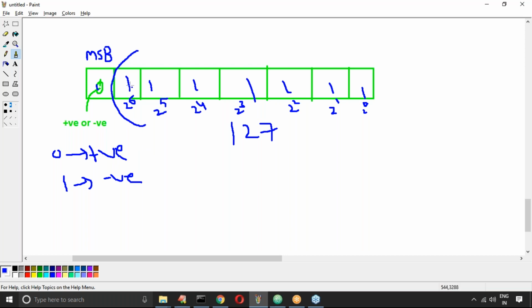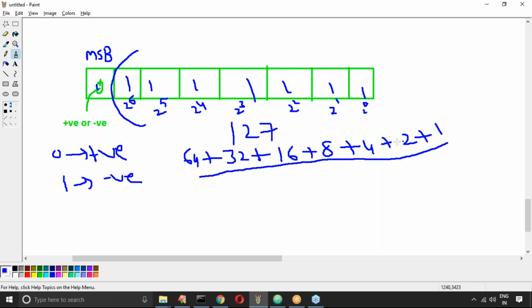You may be aware. 1 into 2 power 6 means 64, plus 2 power 5 means 32, plus 2 power 4 means 16, plus 2 power 3 means 8, 2 square means 4, 2 power 1 means 2, 2 power 0 means 1. What about its value, sir?